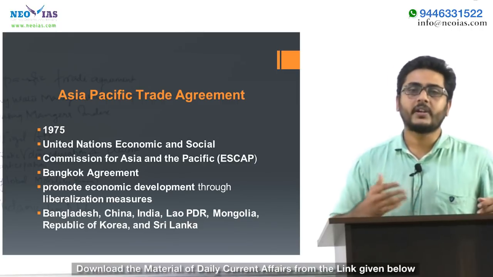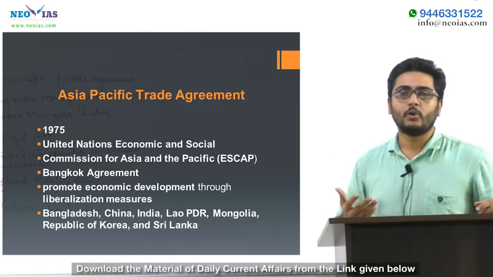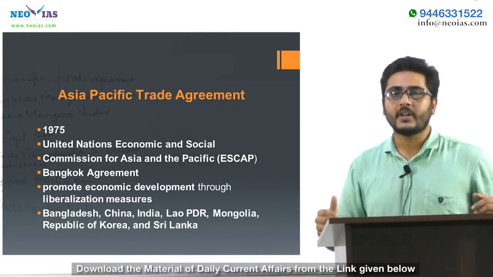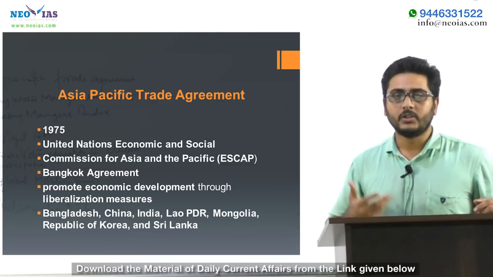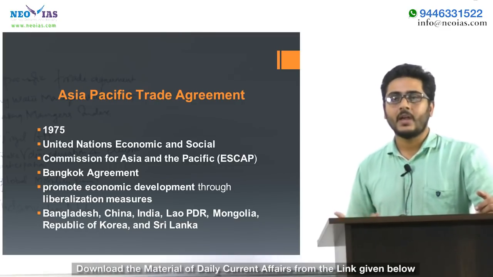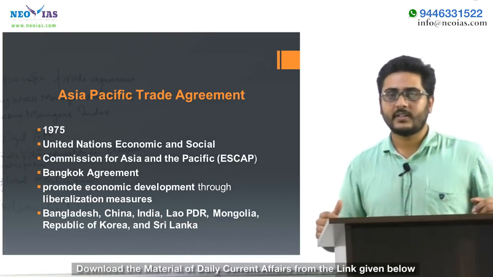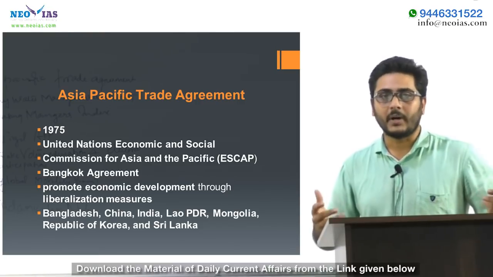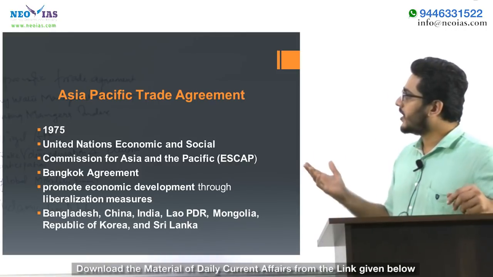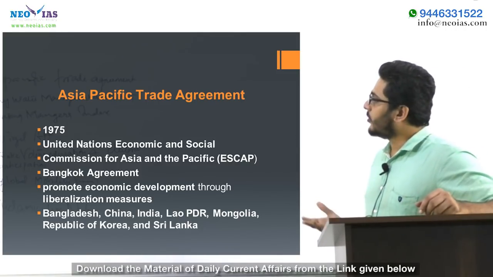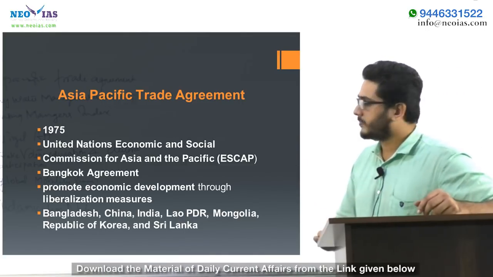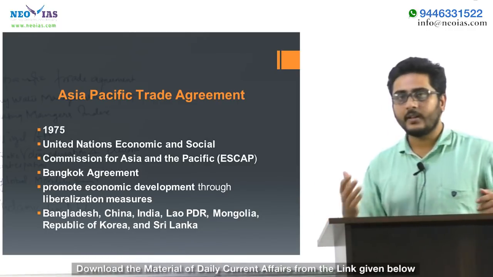It aims to promote economic development among the parties through trade liberalization measures, and thus bring trade expansion and economic integration among these countries. So, who are all the parties to the agreement? Who are all the countries involved? They are Bangladesh, China, India, Laos, Mongolia, Sri Lanka and Republic of Korea. The countries of this agreement are very much important for the prelims.